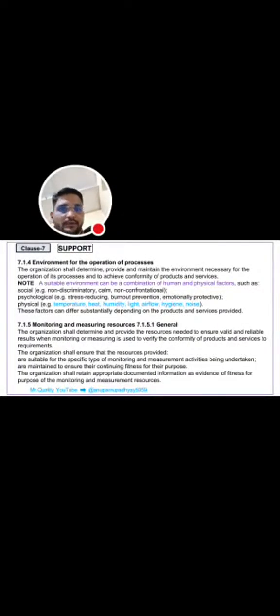Next is 7.1.4, that is environment for the operation of processes. The organization shall determine, provide and maintain the environment necessary for the operation of its processes to achieve conformity of products and services. A suitable environment can be a combination of human and physical factors, such as social, psychological and physical. These factors can differ substantially depending on the products and services provided.